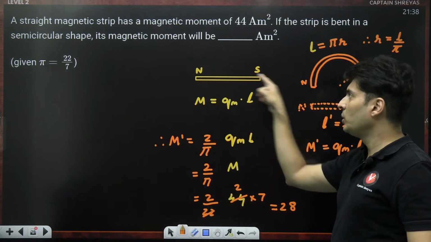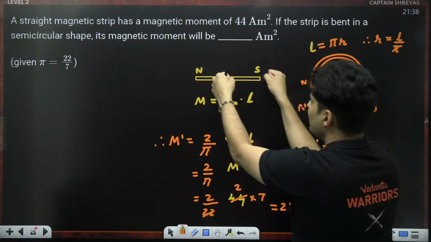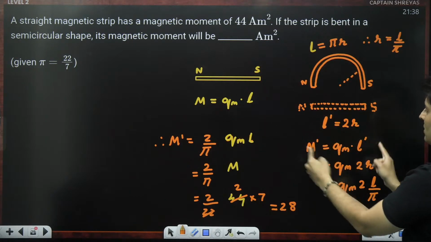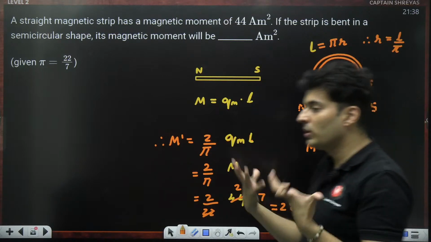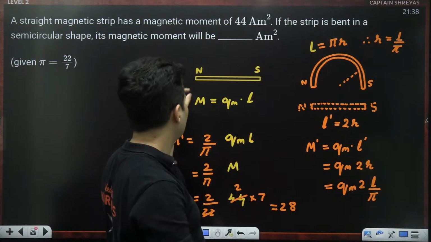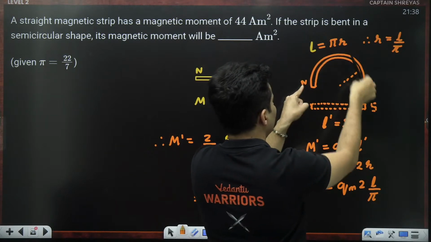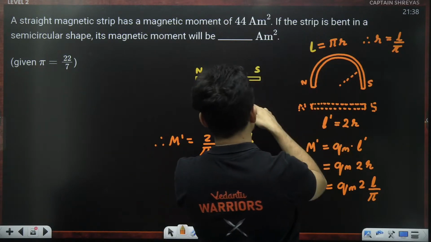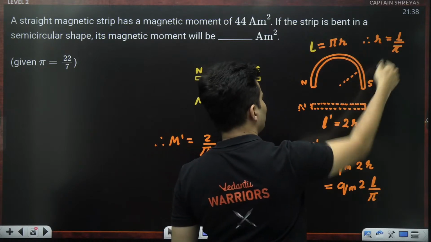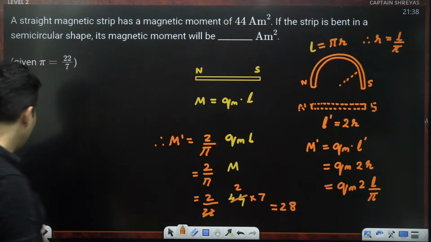So all you need to do is find the effective distance between North Pole and South Pole using simple geometry. Here, the length of the strip was the semicircle's length pi r. From that you got the radius, and from that you can easily get the new moment.